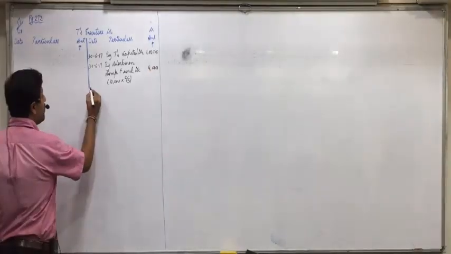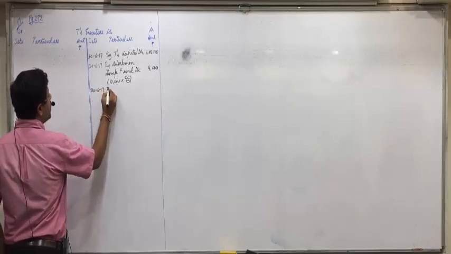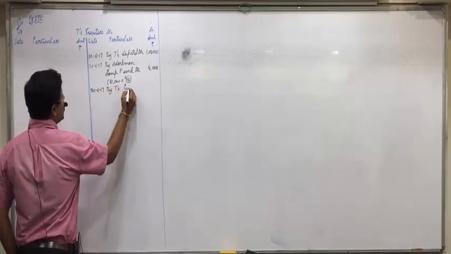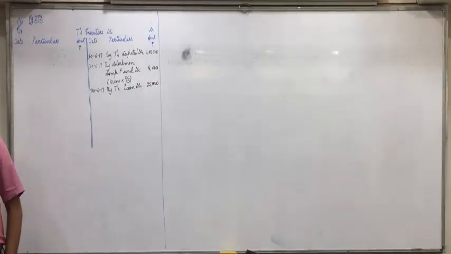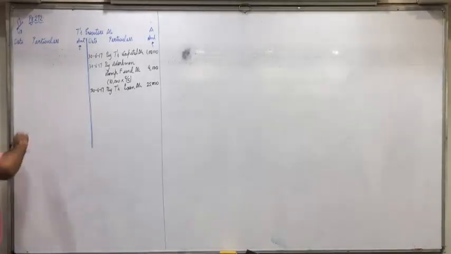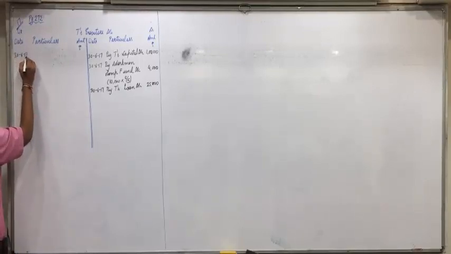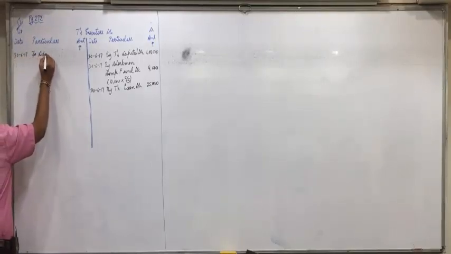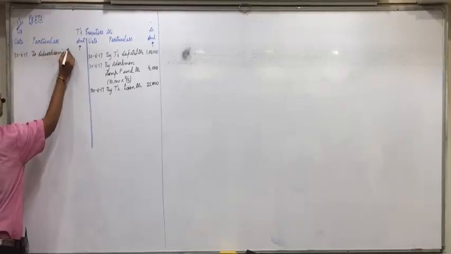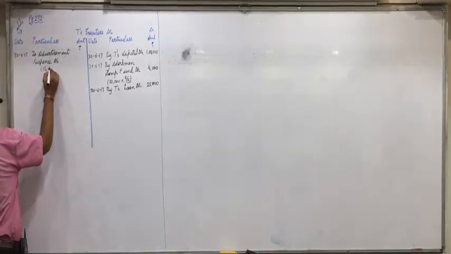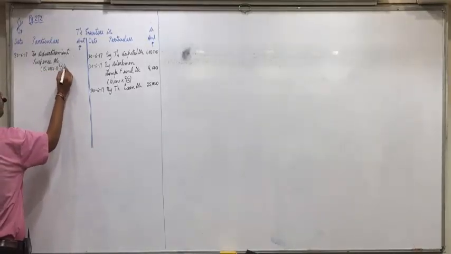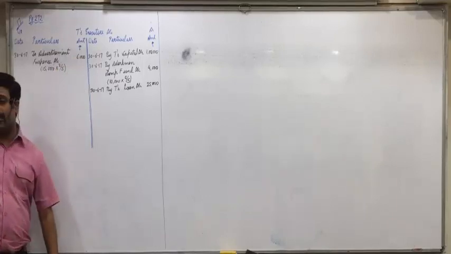Then same date 30/6/17 by T's loan account 25,000. From the liability side, these things will go on the credit side. Understood that? From the asset side, only advertisement suspense account will come on debit side. 30/6/17 to advertisement suspense account, but here also not full amount, only his share. So 15,000 into 2/5, 6,000. Understood this everyone?